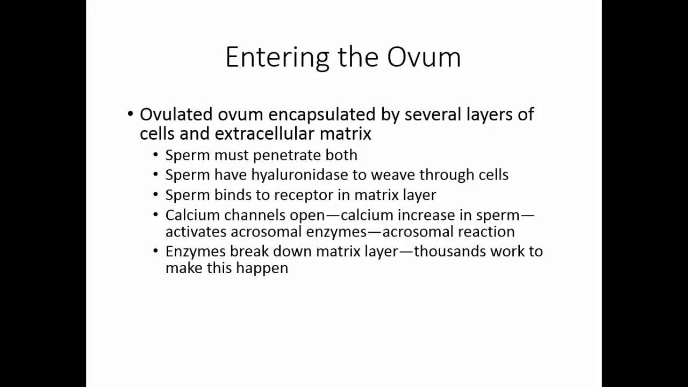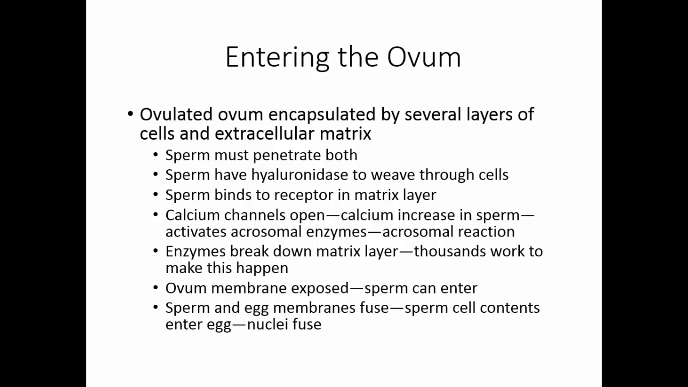The enzymes from the acrosome of the sperm begin to break down the matrix layer. Now, one sperm alone can't make much progress, but thousands of sperm working together finally can break through the matrix. Once the ovum membrane is exposed, the sperm can enter. Only one sperm will fuse with the ovum matrix, then changes will occur that will not allow further sperm to penetrate. When the sperm and egg membranes fuse, the sperm cell contents enter the egg and the nuclei fuse.